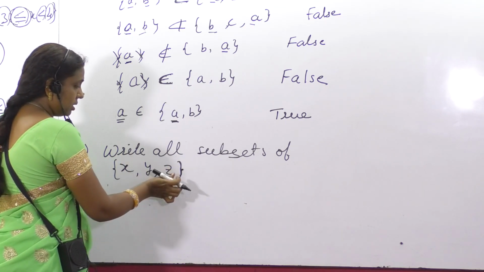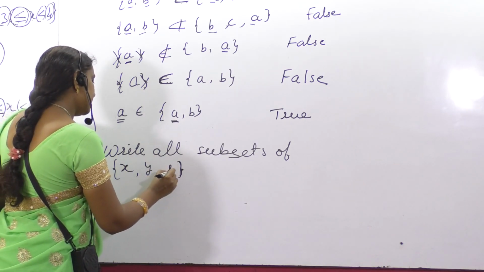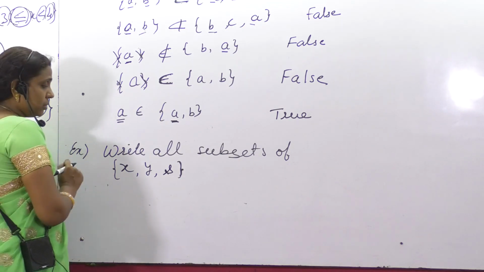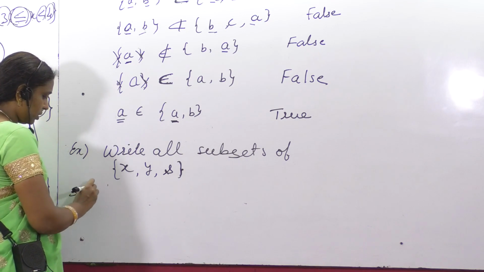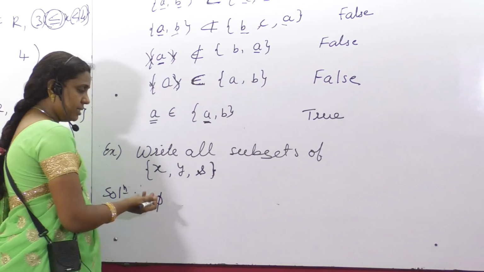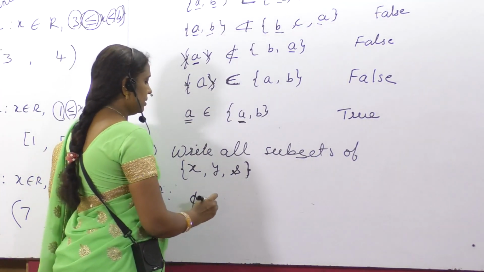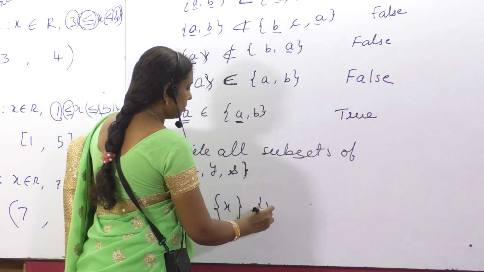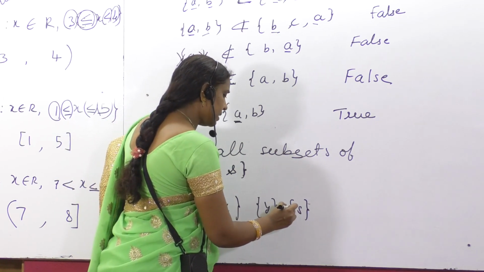So this Z, let me replace it by yes. Is this fine? Okay. As you know, if I start writing the solutions here, null set is a subset of every set. This is true. Next, singleton set X, only a single element must be there in the curly bracket. Curly bracket is to show it's a set.